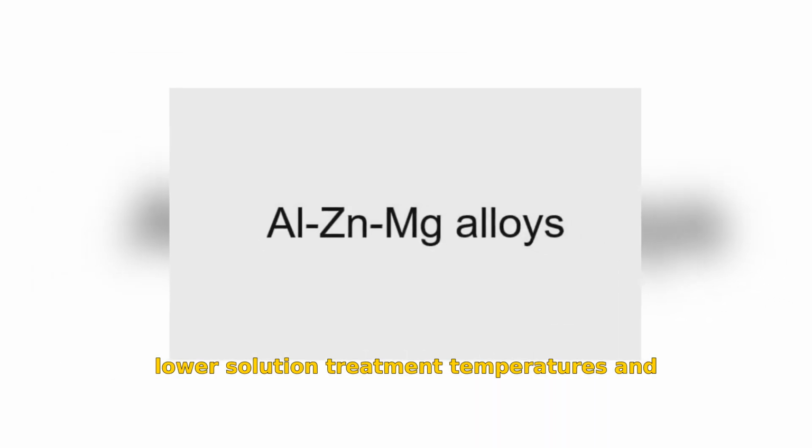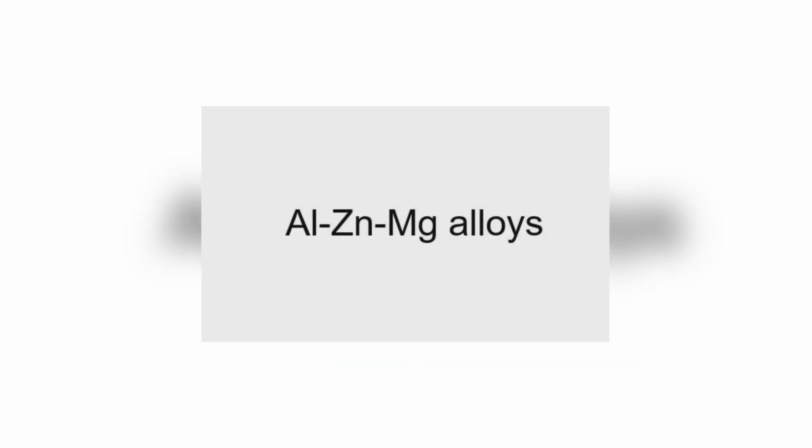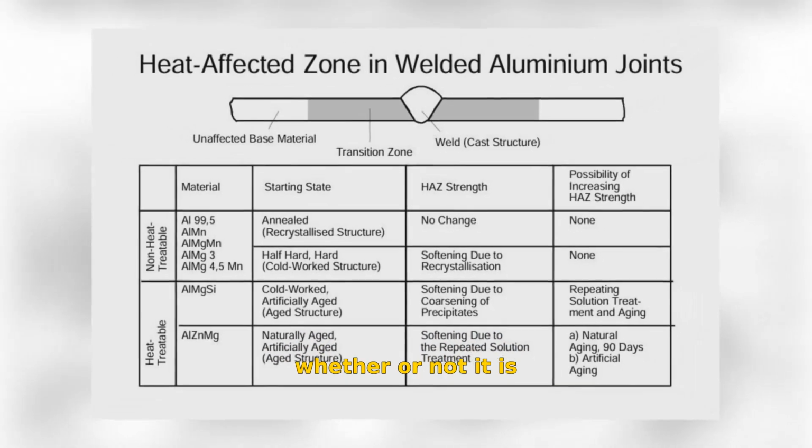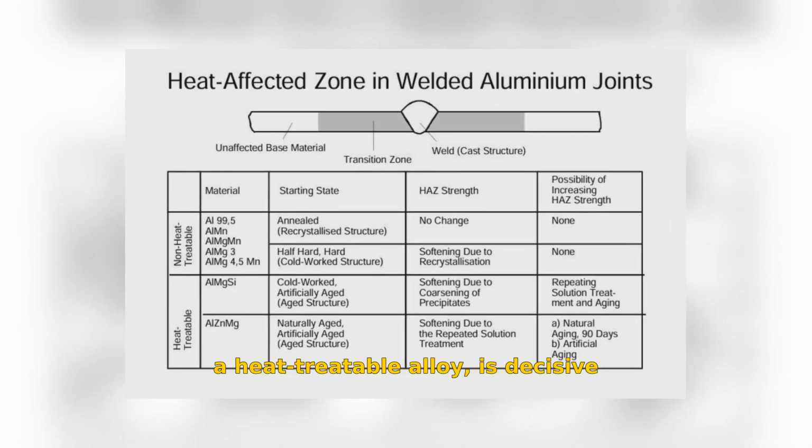Aluminium-zinc-magnesium alloys, on the other hand, require lower solution treatment temperatures and lower quenching rates for repeating the heat treatment. This behavior is utilized for regaining the strength loss in the heat-affected zone. The welding heat itself is sufficient for solution treatment, and the cooling that follows is sufficiently rapid for the quenching step. The type of the material to be welded, i.e., whether or not it is a heat-treatable alloy, is decisive for the strength attained after welding.